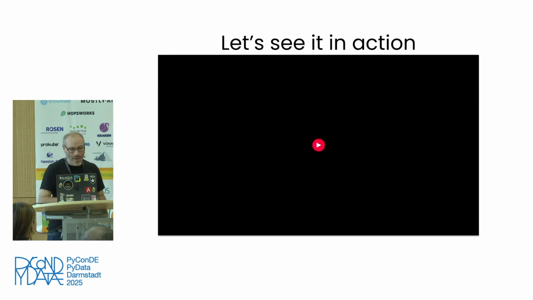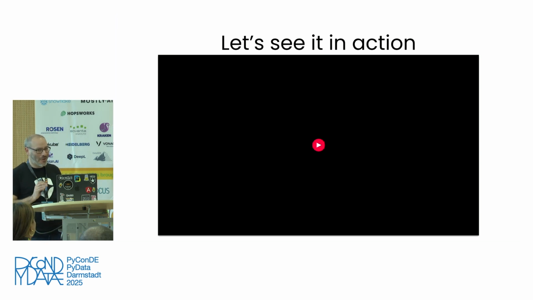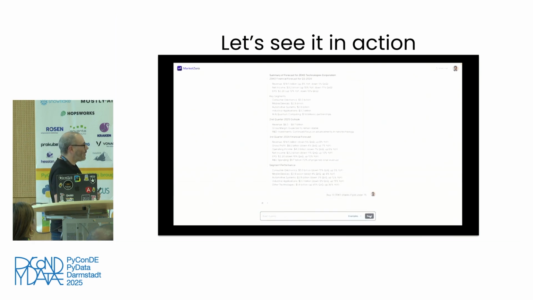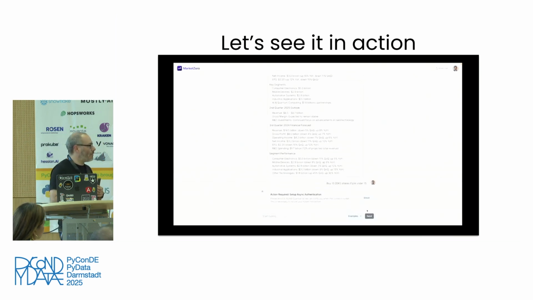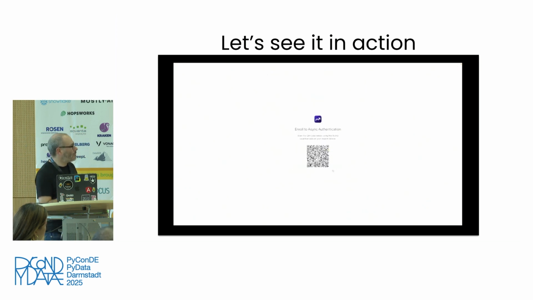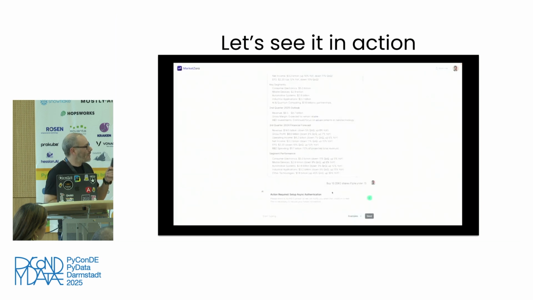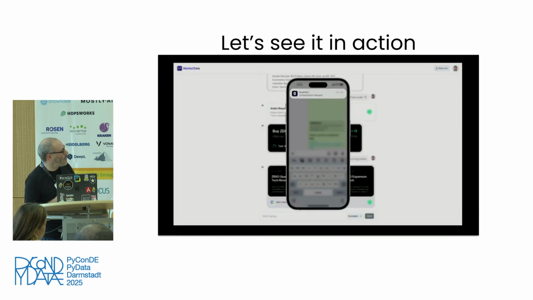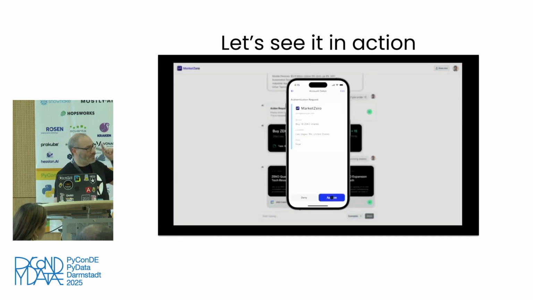And now we can see it a little bit in action. I think I recorded this demo a little bit too fast. So if I don't catch up with the speed of the video, I'll go a little bit behind. Otherwise, I'll speak too fast, and I already speak way too fast. So let's go. Here we have a chatbot where we ask the chatbot to watch the stock market, and if there's a good opportunity to buy some stock, it will automatically buy it for us. The chatbot says, hold on, I'm not authorized to send you push notifications, so it asks me for authorization. And then I go home, and at some point during the market, I receive a push notification.